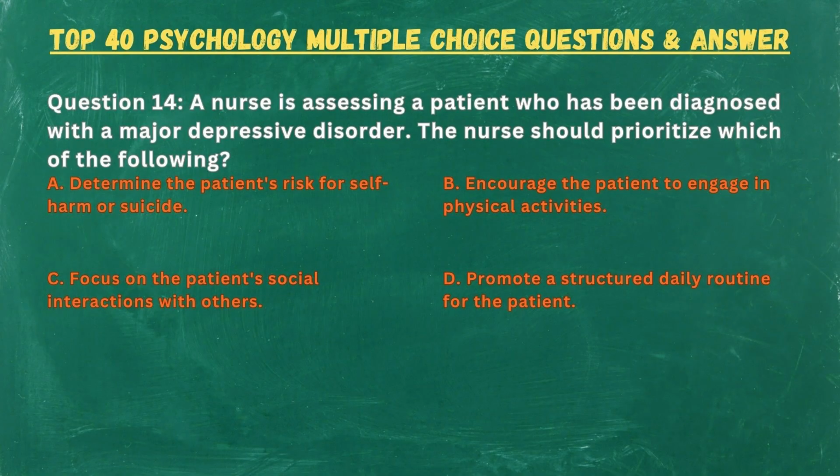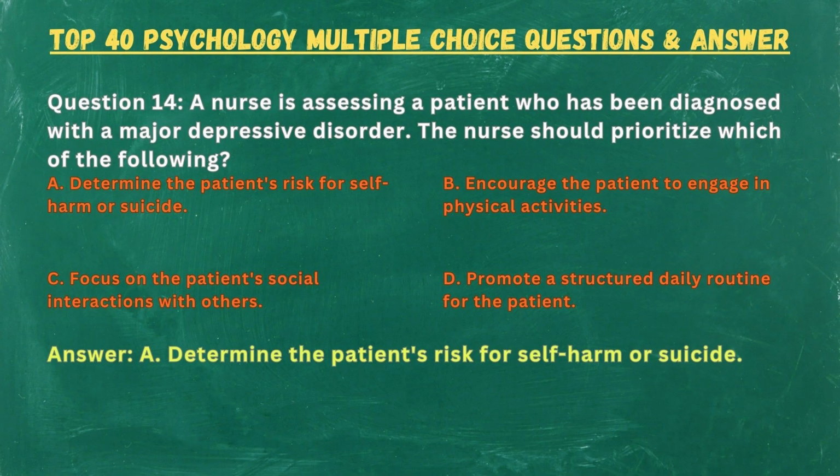Question 14. A nurse is assessing a patient who has been diagnosed with a major depressive disorder. The nurse should prioritize which of the following? A. Determine the patient's risk for self-harm or suicide. B. Encourage the patient to engage in physical activities. C. Focus on the patient's social interactions with others. D. Promote a structured daily routine for the patient. Answer: A. Determine the patient's risk for self-harm or suicide.